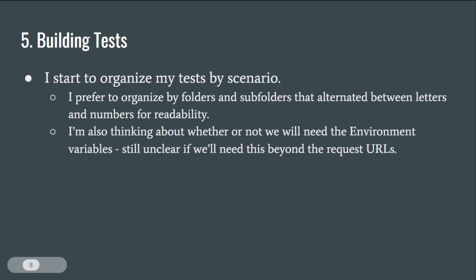So I'm also thinking about whether or not we're going to keep the environment variables at this point. I wasn't really clear if we were going to use it beyond the request URLs. I ended up using it so that when I'm running the test in Postman, a request at a time, it's kind of like having a console log at the ready, because it's going to save that current value up there, so you can just take a peek at it very easily.